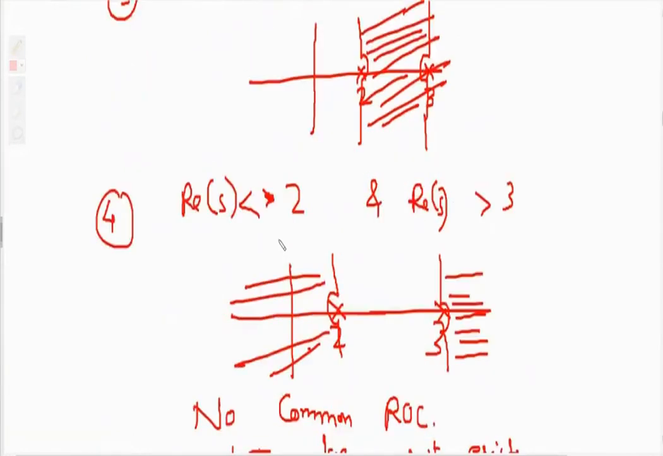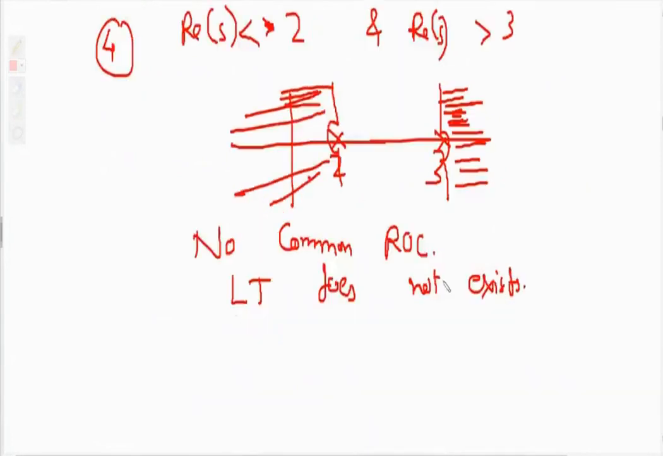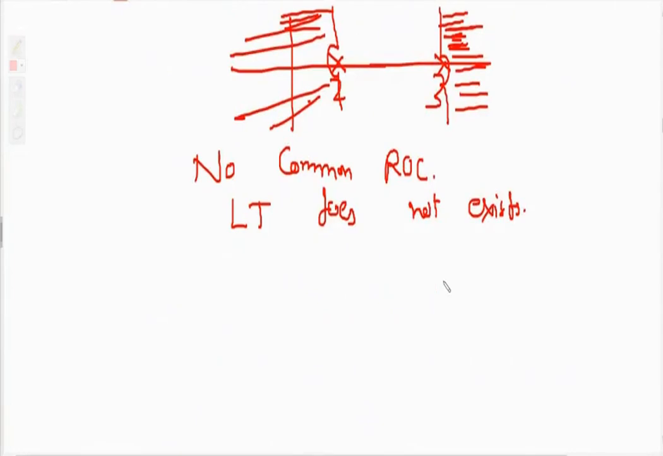And the last case, less than 2 and greater than 3. Less than 2 means this side and greater than 3 means this side. So there is no common ROC. In such a case, with no common ROC, the Laplace transform does not exist. Okay. Now we will find some standard Laplace transforms.